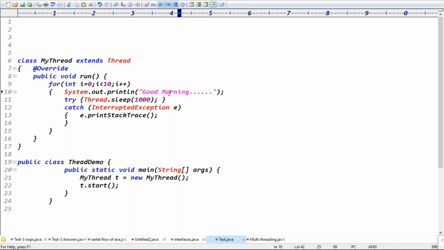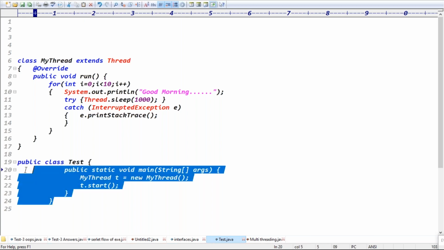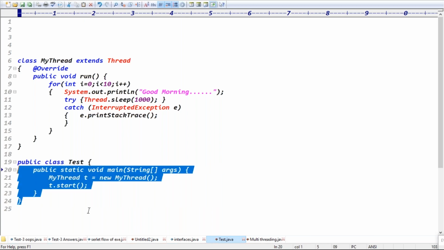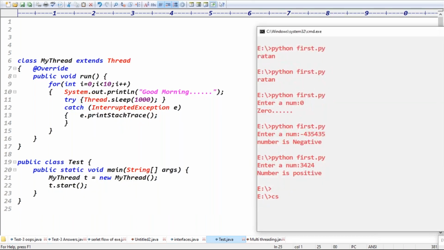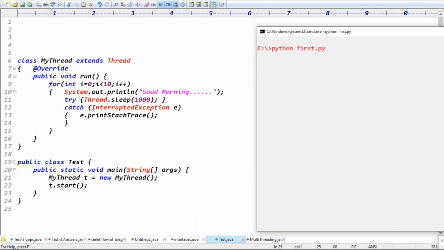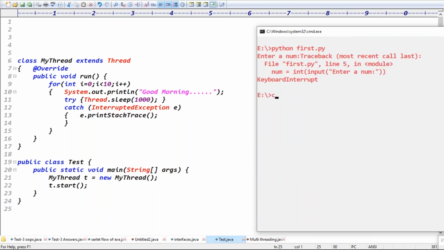The good morning message is printed out like 10 times, with a 1 second gap. To stop the current executing thread, guys, you can go for the sleep method, right?